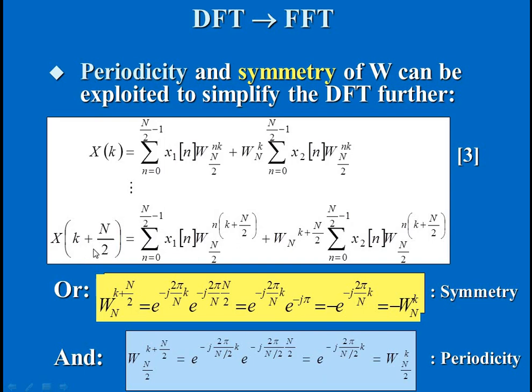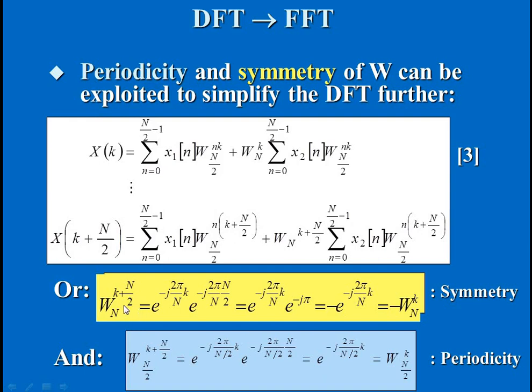Here the value of k becomes k plus n by 2. So we replace all the values with k plus n by 2, and again we have to find the variations in the twiddle factor as per the symmetry, I mean the inclusion of repeated intervals. Here we have W N to the power k plus n by 2.